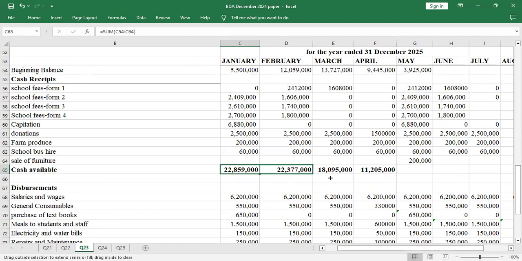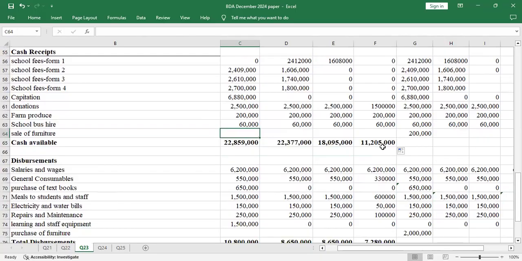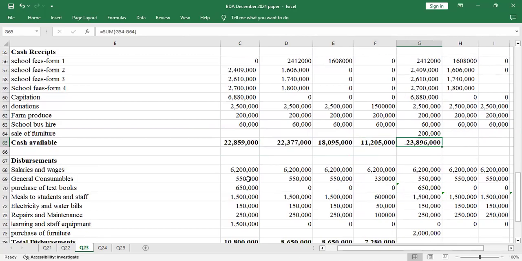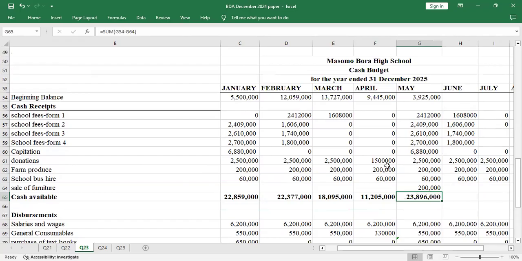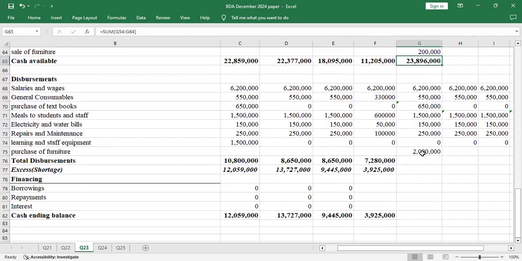So I'll just drag that. Yeah, those values are captured. So that when I come to May, I just drag because there was that 200. It will be captured. Yeah, so May will have that as the cash available is 23 million. Then there was a furniture also which was purchased here. So I'll have to adjust this.